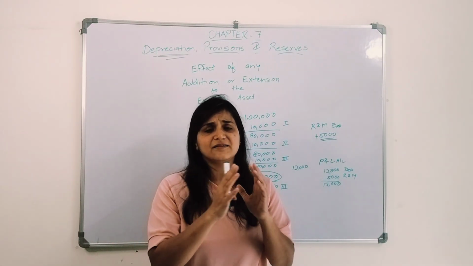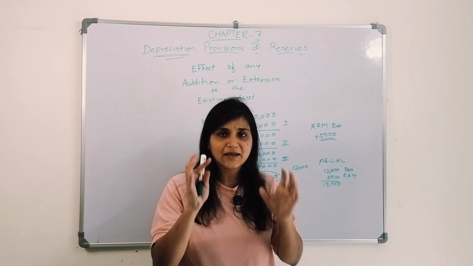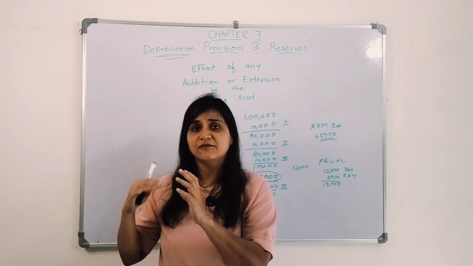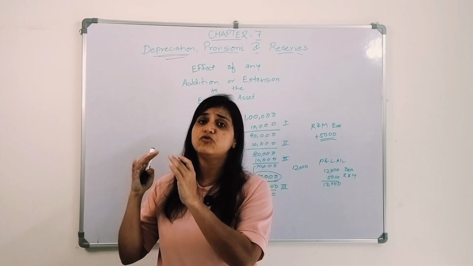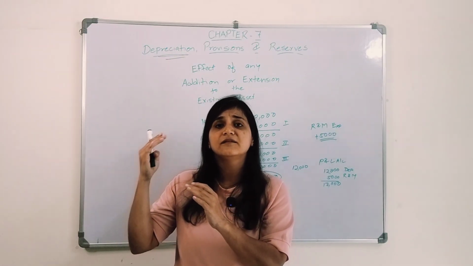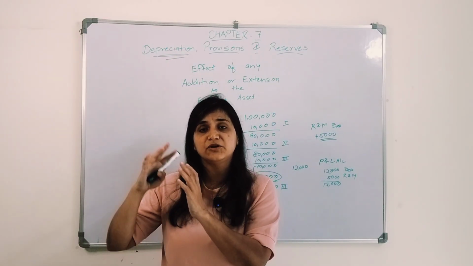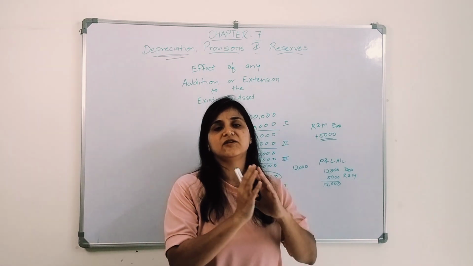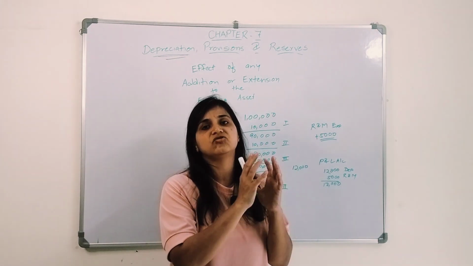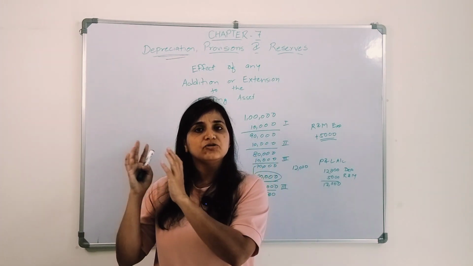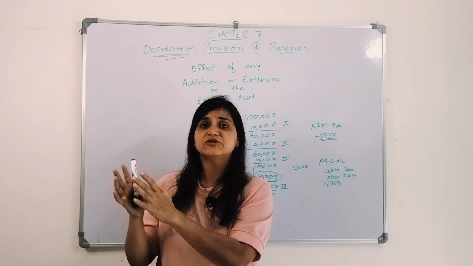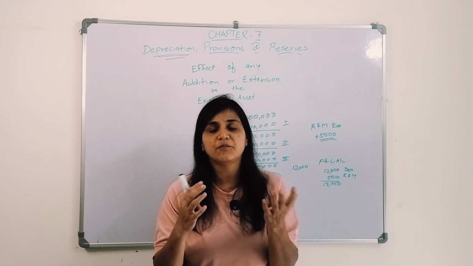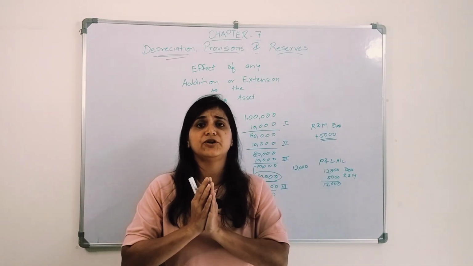If it's a single asset, we will show it in that particular asset account, but if there are multiple assets, we need to create an asset disposal account and transfer the purchase price as well as the accumulated depreciation to that machinery disposal account, and then we will show its effect, whether there is a profit or a loss on that particular asset.